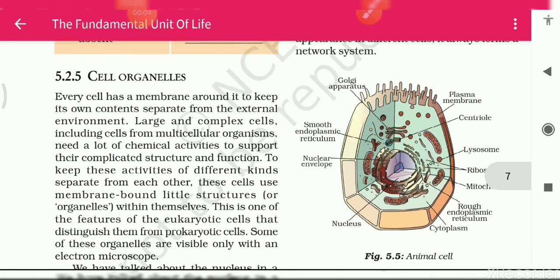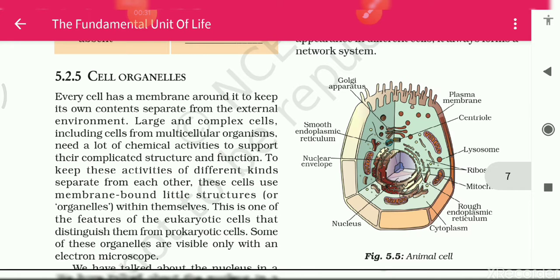Let's continue our chapter The Fundamental Unit of Life of class 9 NCERT Science, and this is part 9 of this chapter. In this video I will tell you about the cell organelles, that is 5.2.5. You know students, cell organelles are present inside the cell in the cytoplasm and can perform many functions. Now let's continue this topic.